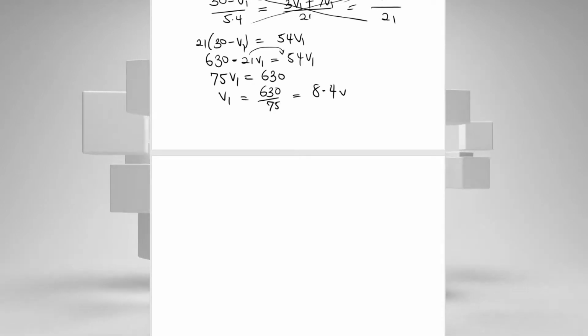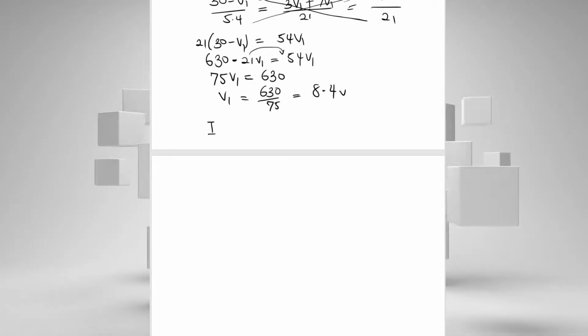So remember that from equation 1 or equation 2, if we relate equation 1 to equation 2, I is equal to 30 minus V1 over 5.4, which is the voltage drop across that arm we circled there.